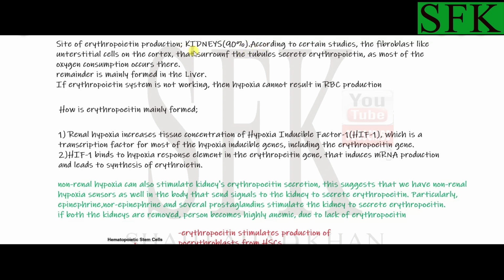90% of its secretion is done by the kidneys. So the kidneys have a very critical role in tissue oxygenation because they control the production of erythropoietin. There are fibroblast-like interstitial cells in the cortex.